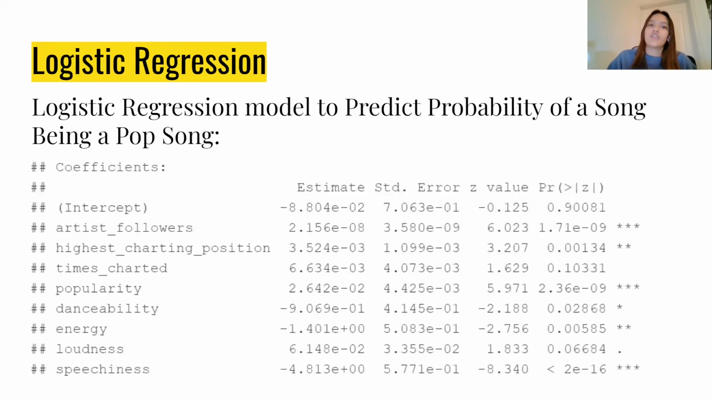So for the logistic regression model, I wanted to create a model to predict the probability of a song being a pop song. So I used the same variables that I used in the multiple regression model and added a pop column that had 1 if the song was a pop song and 0 if the song was not a pop song. So when I put my model into the step AIC function, the function decided that the most important variables were artist followers, highest charting position, number of times charted, popularity, danceability, energy, loudness, and speechiness.